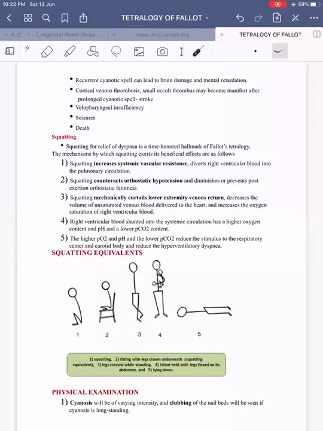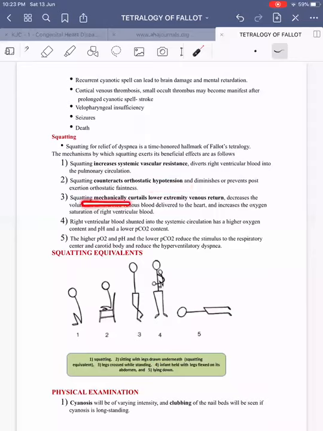Then squatting counteracts the orthostatic hypotension and diminishes or prevents the exertion associated orthostatic faintness. This mechanism is mainly given in Perloff. I think you can skip this also, because what he has given is after prolonged exercise, if somebody remains in a standing position, there is a high chance of having orthostatic hypotension. Rather, if they assume the squatting position, it will increase the venous return. It helps in preventing orthostatic hypotension. That's what is given. I think this mechanism, even if we don't mention, it's okay.